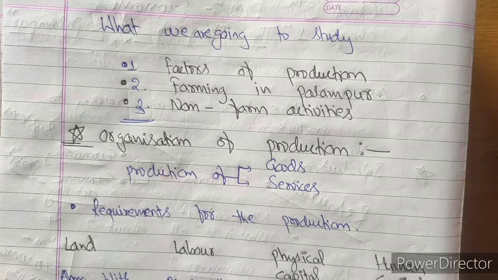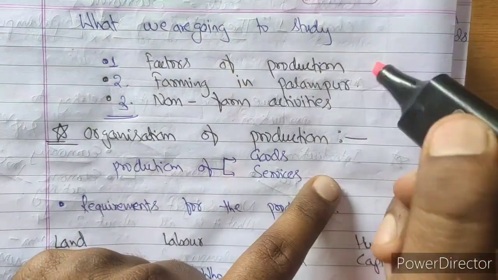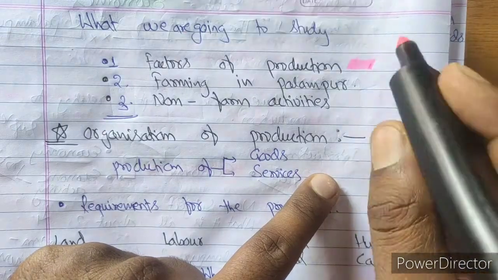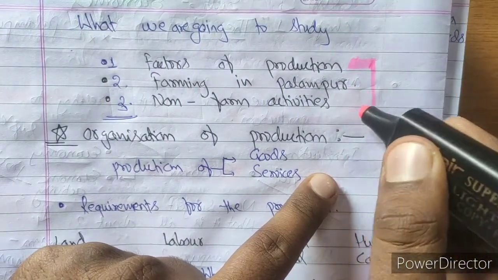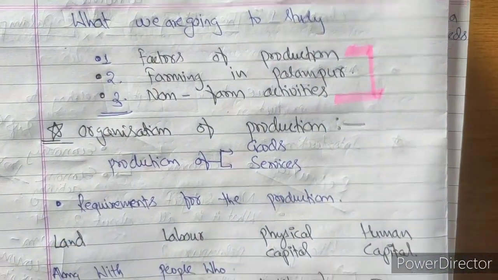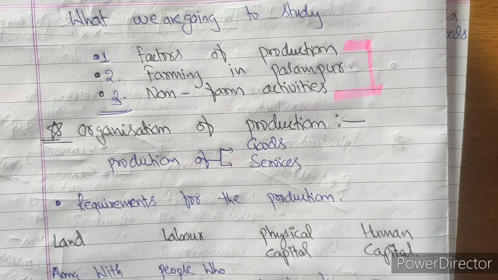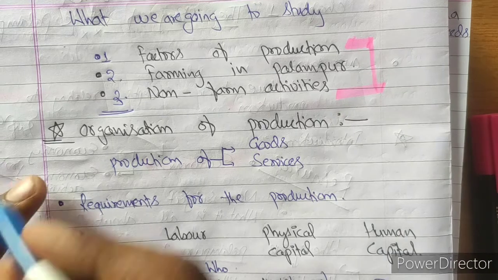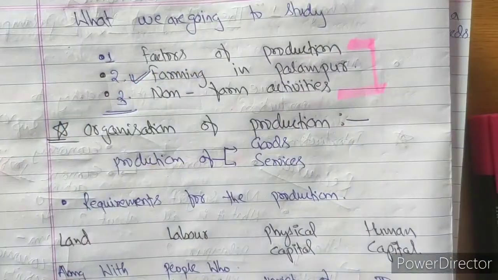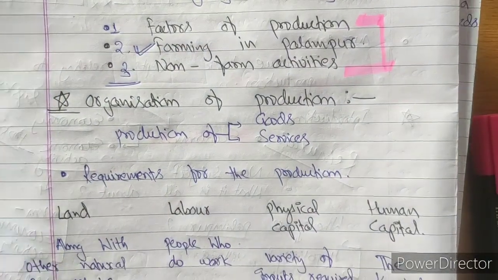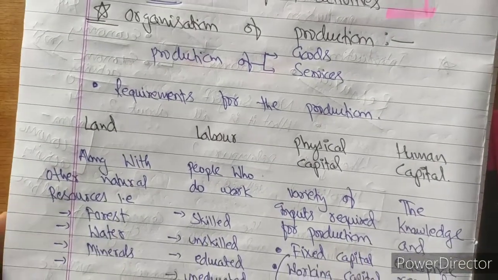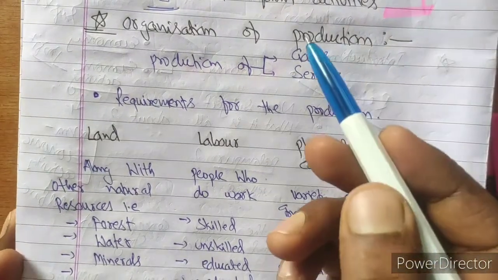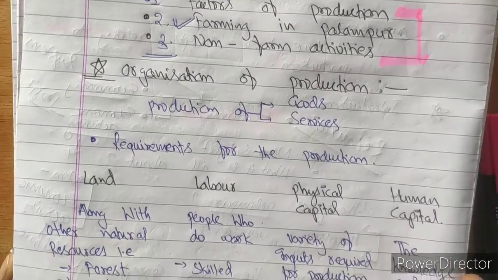As it's a rural village, you all know that the main activity in a rural village is farming. Let's move further. We will discuss these topics clearly in the upcoming videos.